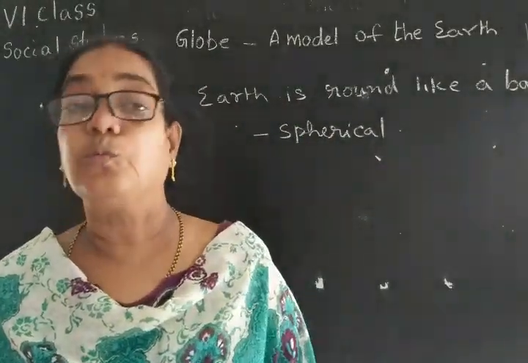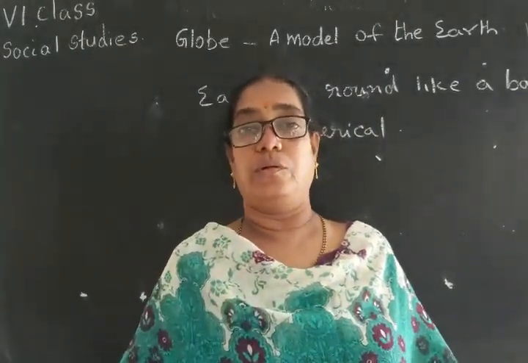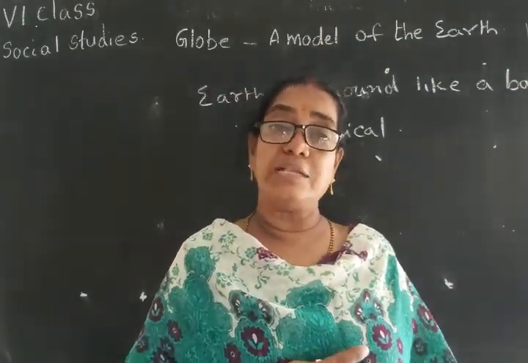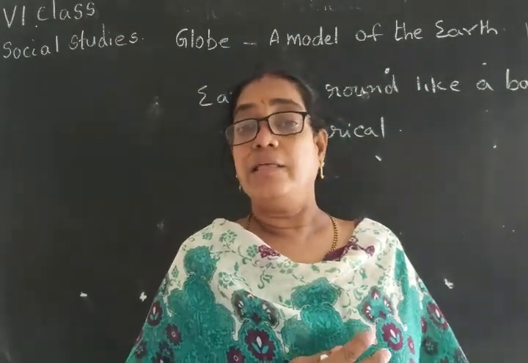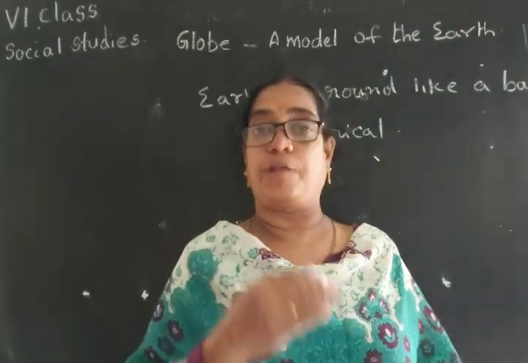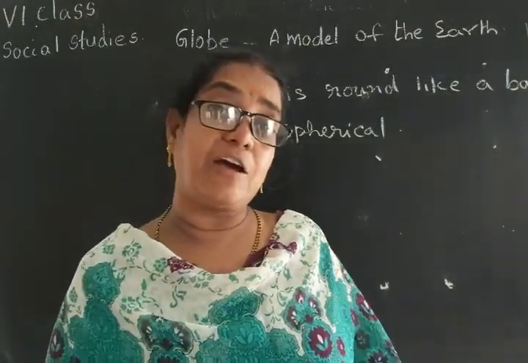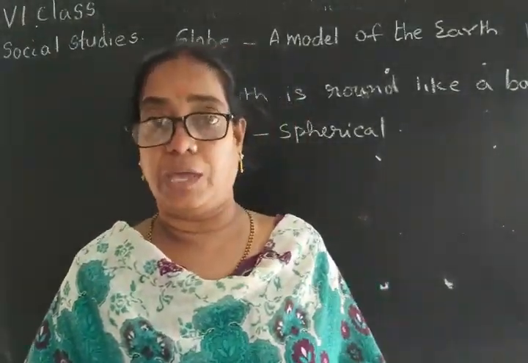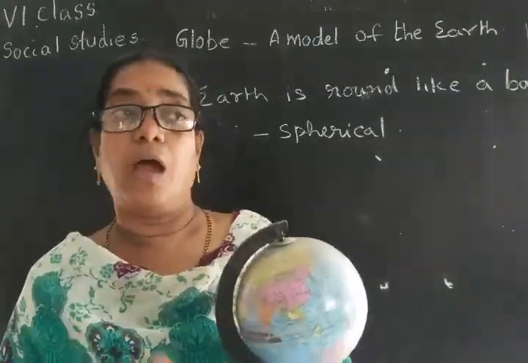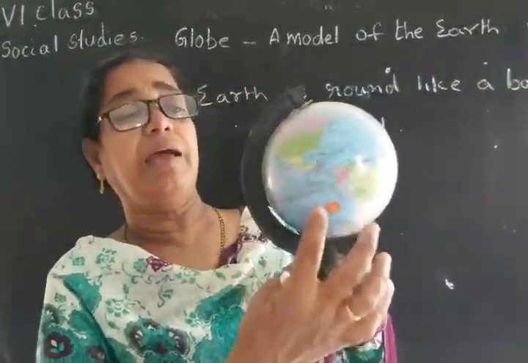So here we understand two things. One is what people see when they look at the moon. But how does the earth seem to be? For that we can look on the internet, at the photographs of the earth taken from the moon. It also seems to be like the moon only. That's why we can say the earth is round and also spherical. It was proved.